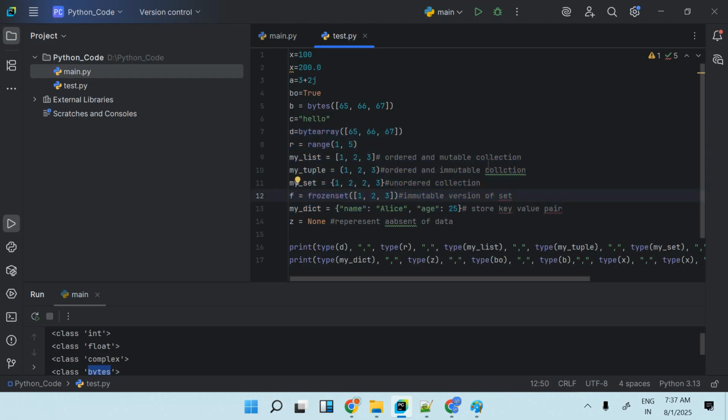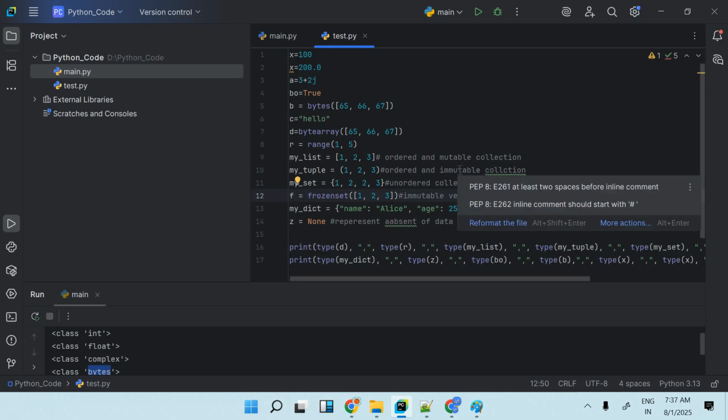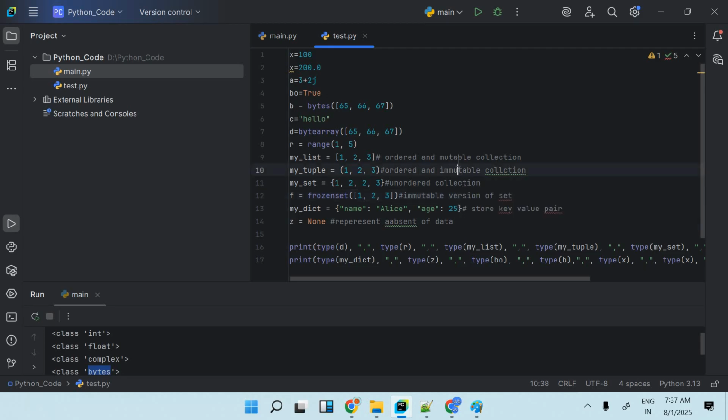Here it is an ordered and mutable collection, ordered and immutable collection, that is one thing. Right now you have to understand that mutable is something which is changeable, immutable is something which is not changeable in programming terms. So if someone asks you what a list is, it is one kind of data structure, right? Tuple is also one kind of data structure, and set is also one kind of data structure. Frozen set is also one kind of data structure.